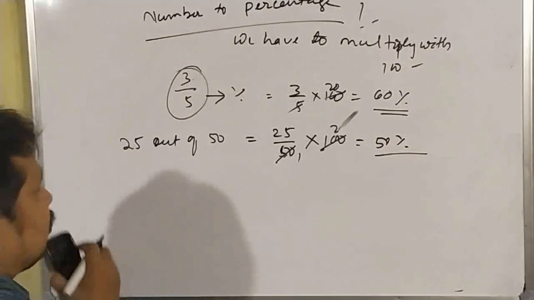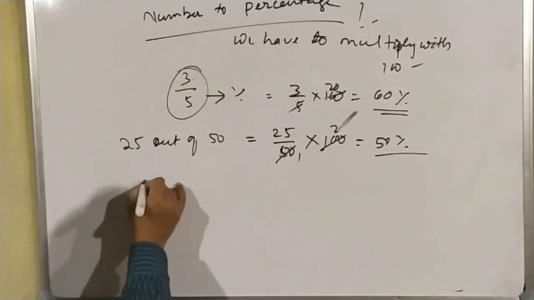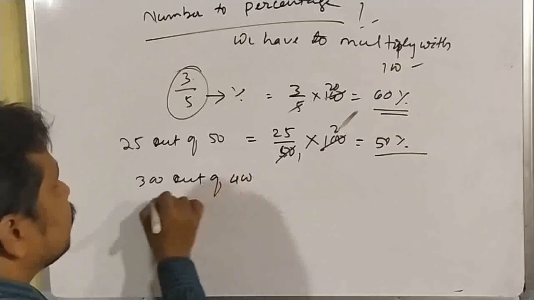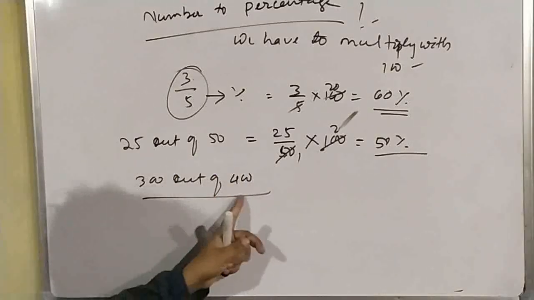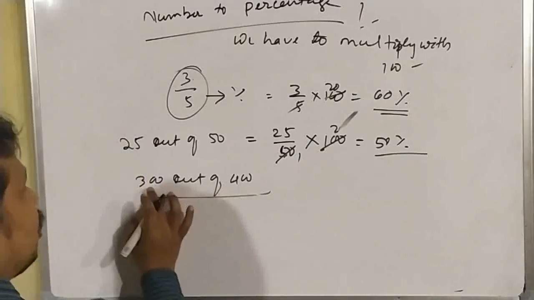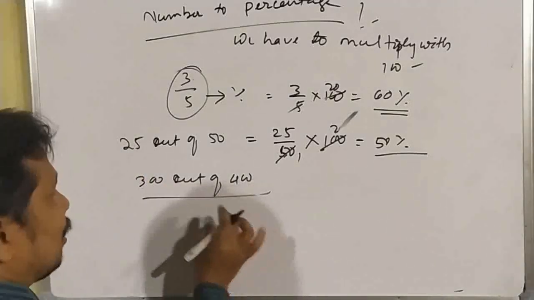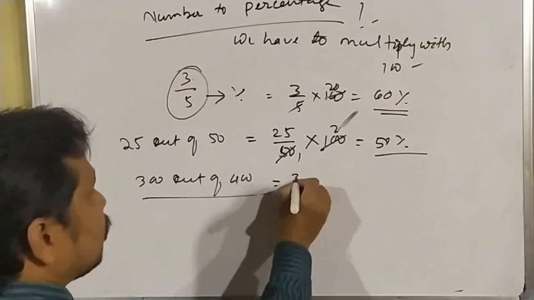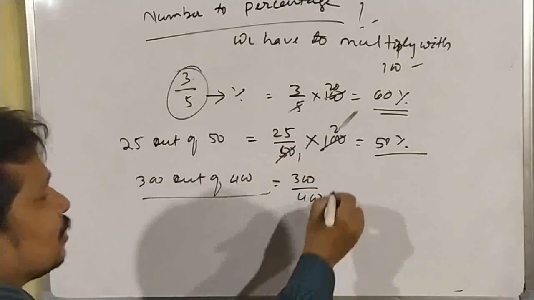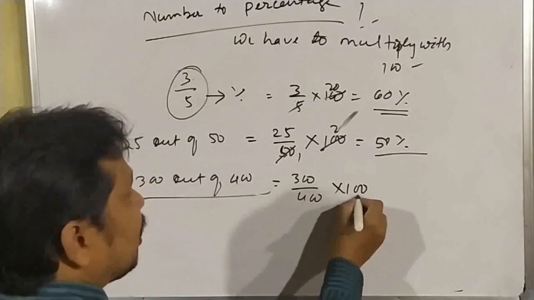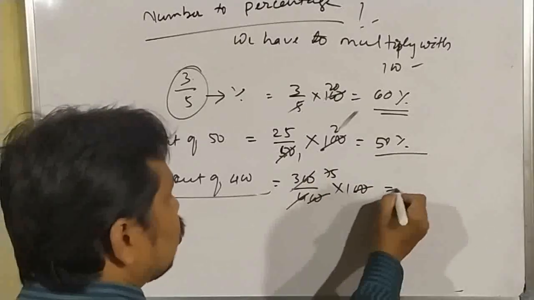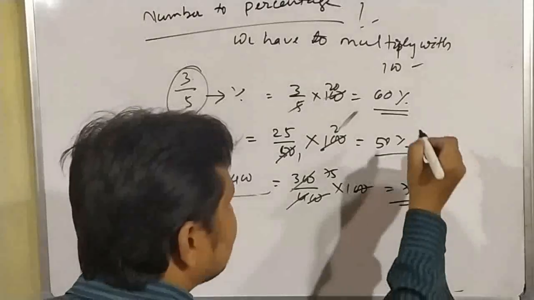Similarly, another question if I give you, suppose 300 out of 400. We have to convert this thing into percentage. So what we have to do? First 300 out of 400, we have to convert it into numbers. So it will be 300 by 400. Then when we convert into percentage, we have to multiply it with 100. So 4 cancel and 300 cancel, 75. So answer will be 75%.